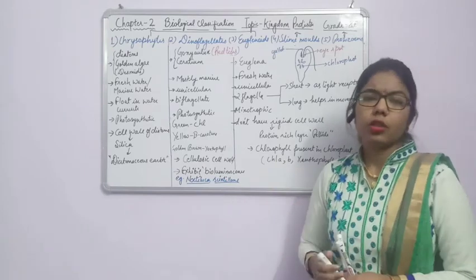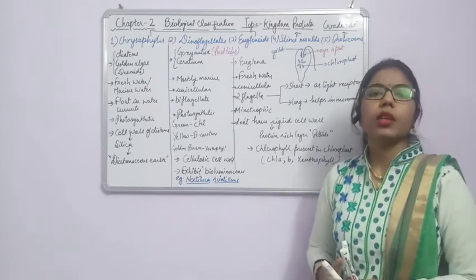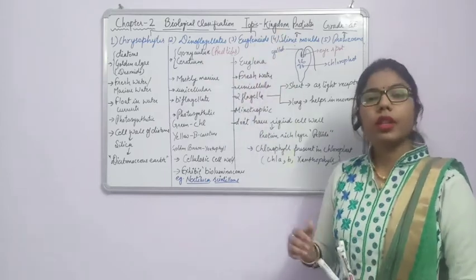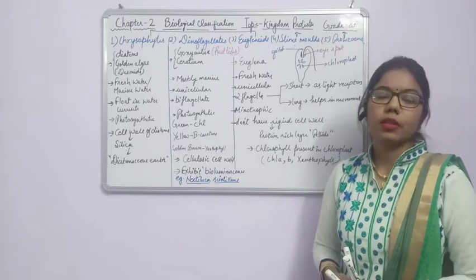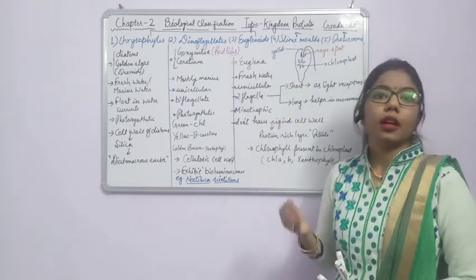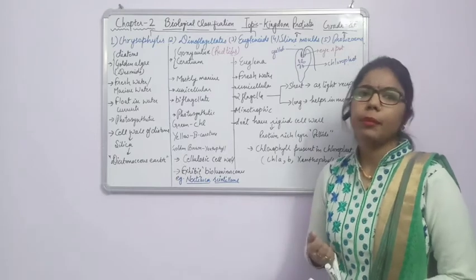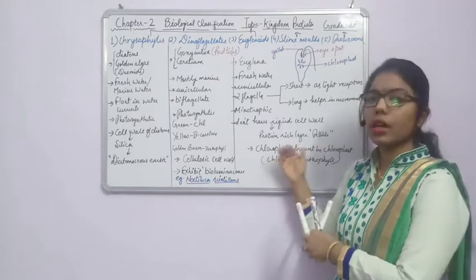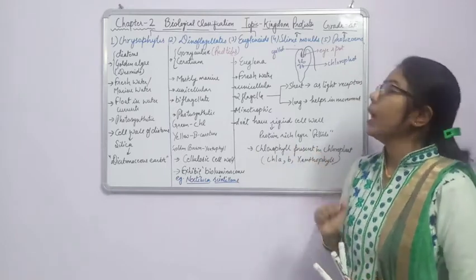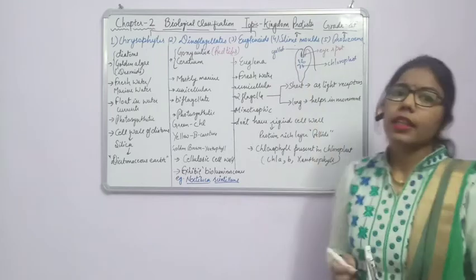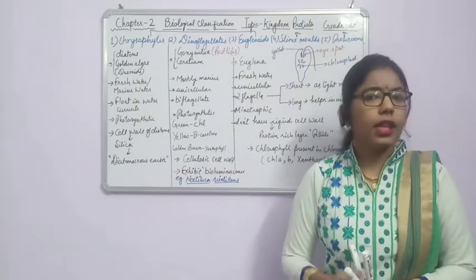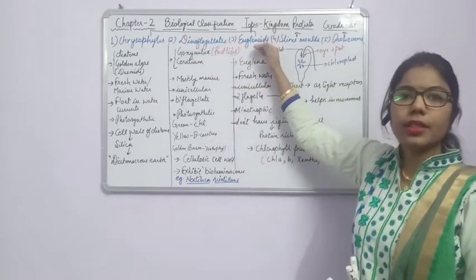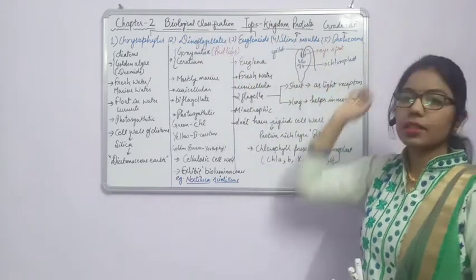Another thing we can say is that the kingdom Protista is a link between the other three kingdoms. Out of the five kingdoms, Monera we have completed. So this Protista kingdom is a link between three kingdoms like fungi, Plantae and Animalia. Why? Because they show some characteristics resembling the three kingdoms. If they are linked between all these, we can say some protists are plant-like, some protists are fungi-like, and some protists are like animals.